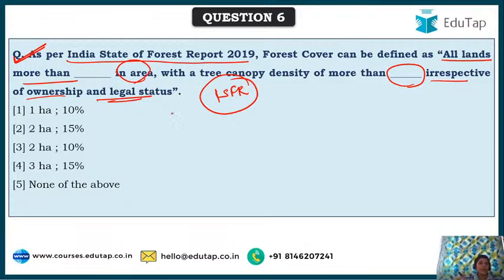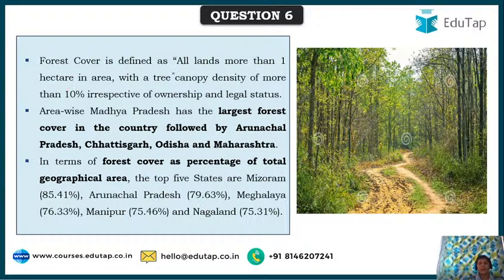In simpler terms, what exactly is forest cover as per ISFR? Shailaja is saying 2 hectares and 10% of canopy density. Rahul is saying 1 hectare and 10%. Okay, here Rahul is correct. It's 1 hectare, 10%, and as you can see, all lands more than 1 hectare in area with a tree canopy density of more than 10% can be considered as forest cover irrespective of ownership and legal status.